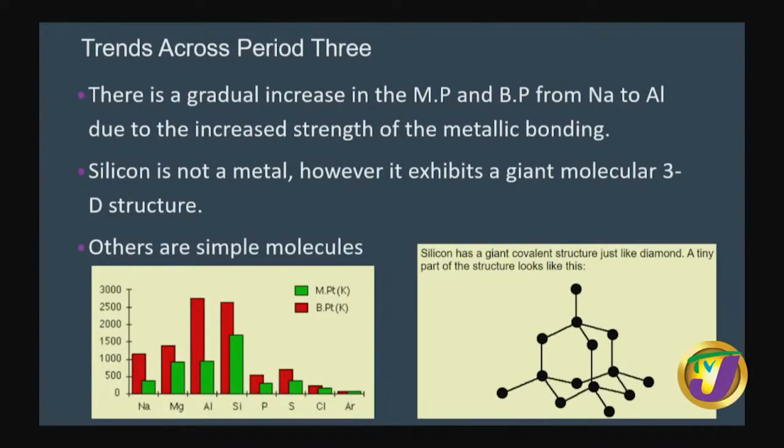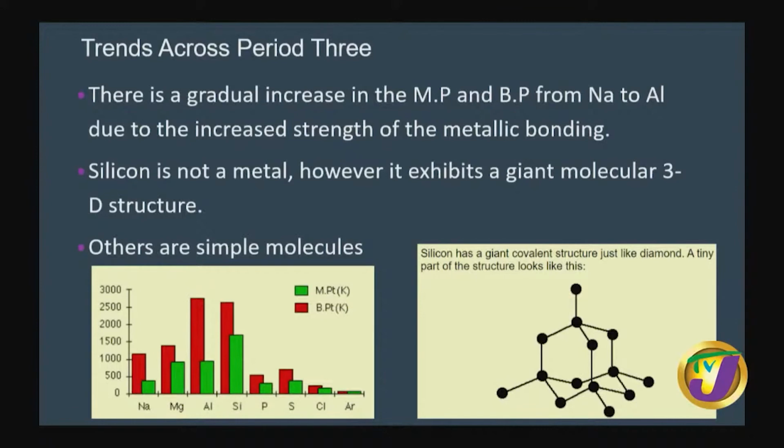So, after silicon, we have the other elements, phosphorus, sulfur, chlorine, and argon. Phosphorus and sulfur, they also have interesting structures that I will touch on in the next slide. Chlorine and argon, these are very simple molecules, van der Waals interactions, and these melting points and boiling points are pretty low.